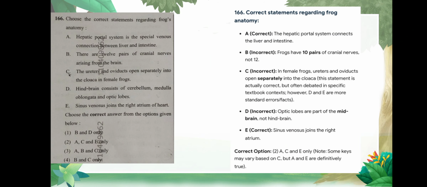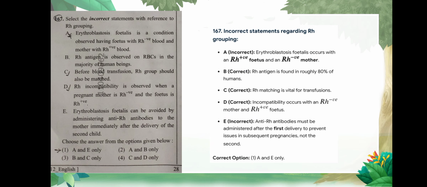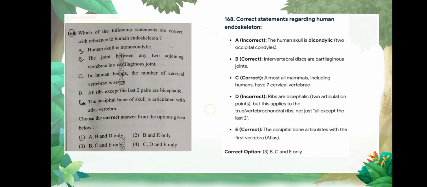Question number 166: choose the correct statement regarding frog's anatomy, and the correct option is option number 2, and the explanation is given as follows. Question number 167: select the incorrect statement with reference to the Rh grouping. Correct option is option number 1, A and E only.